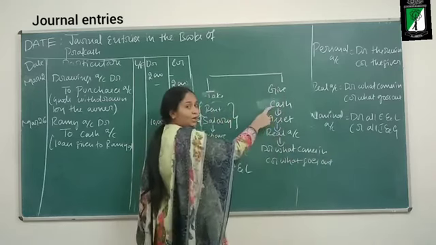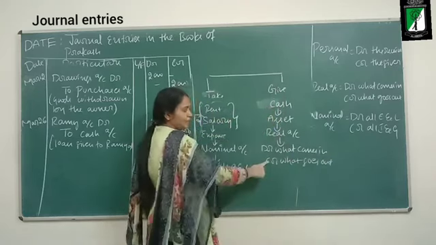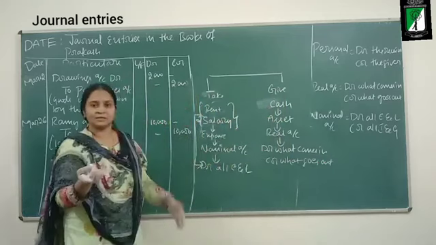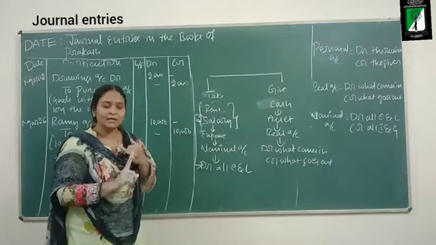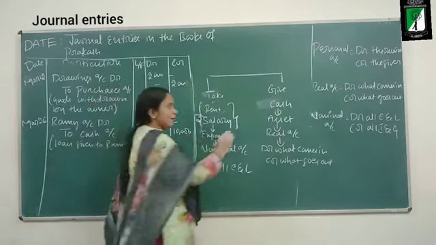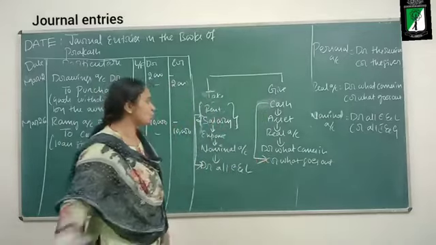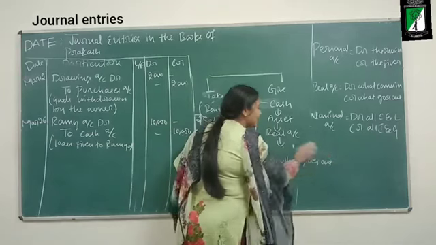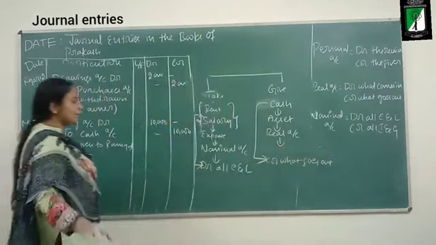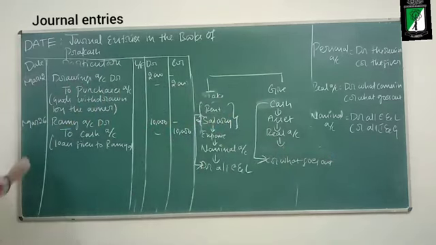Which account is involved here? Cash. The business is paying salary and rent, so it is going out of the business. So what should I do? I need to credit the cash account.